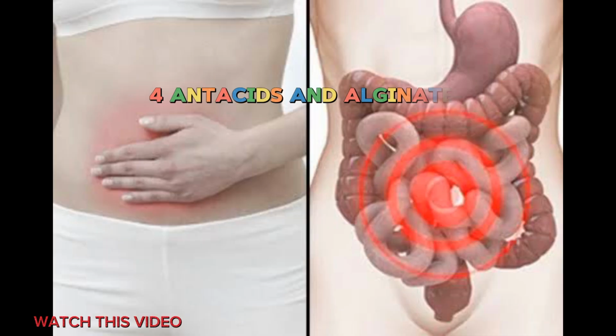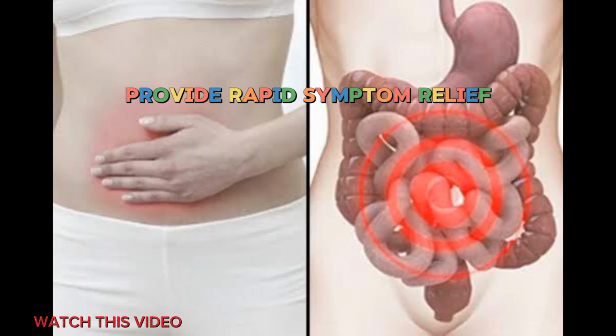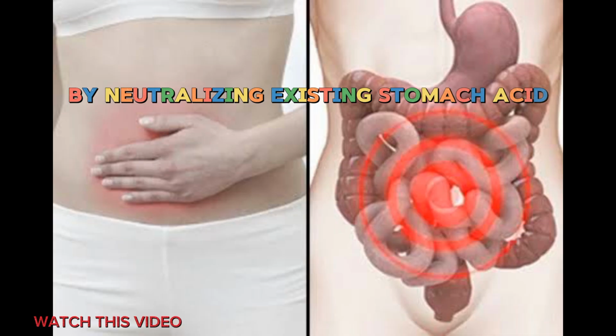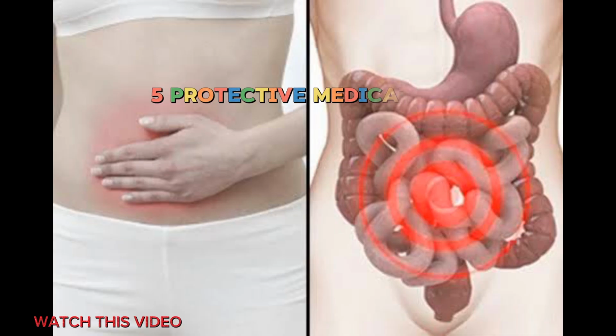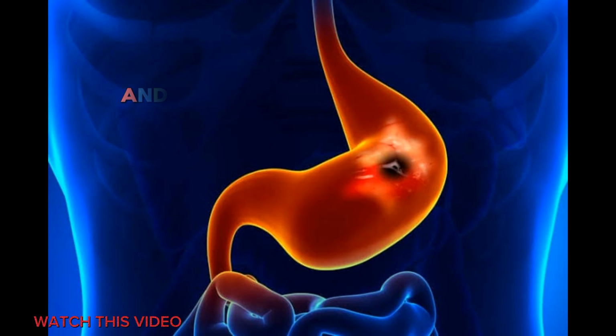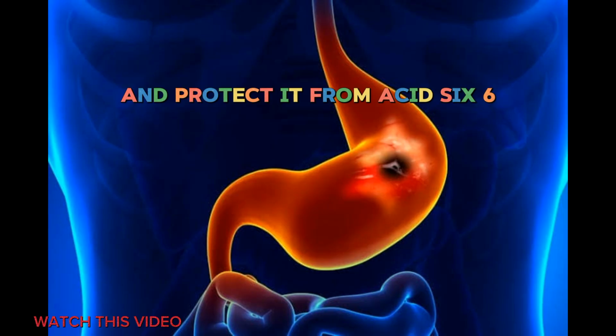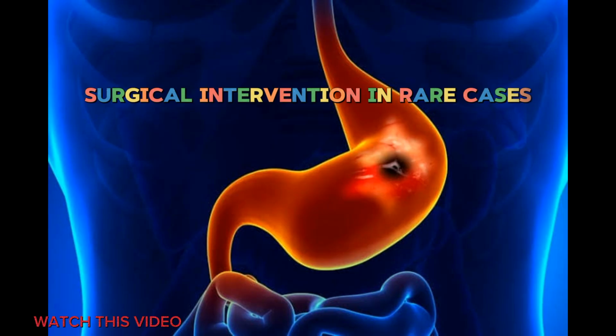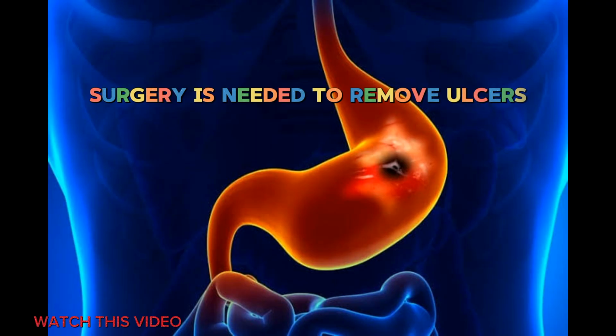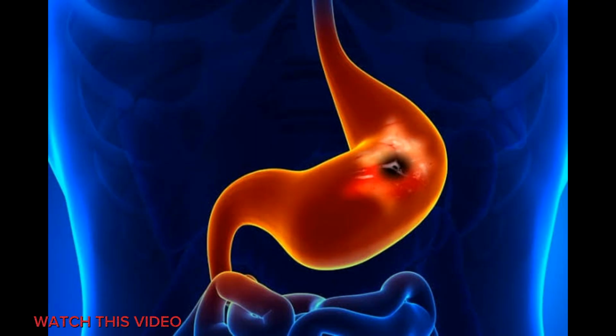4. Antacids and alginates provide rapid symptom relief by neutralizing existing stomach acid. 5. Protective medications, sucralfate or misoprostol may be used to coat the ulcer and protect it from acid. 6. Surgical intervention. In rare cases, surgery is needed to remove ulcers or repair perforations.